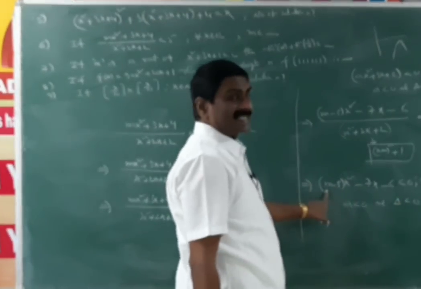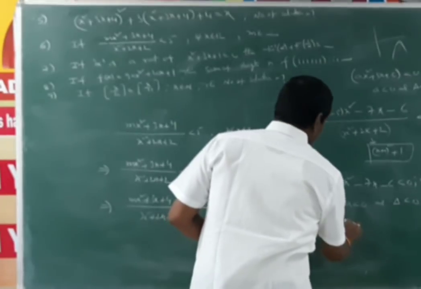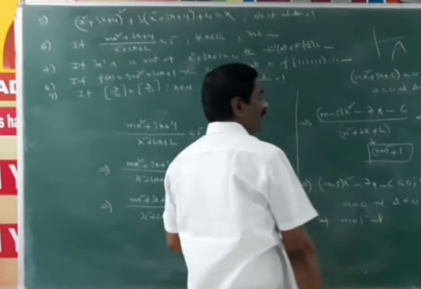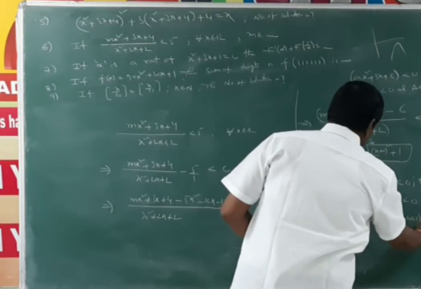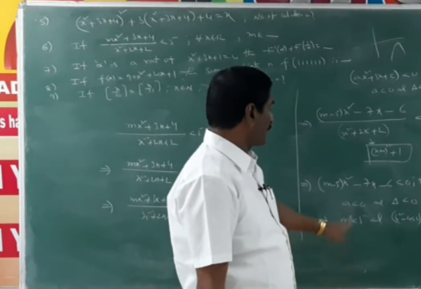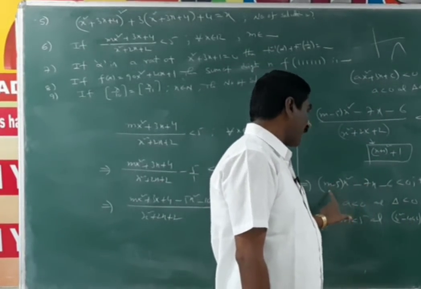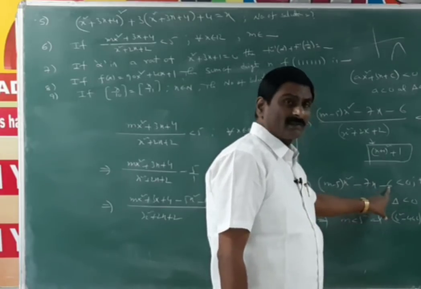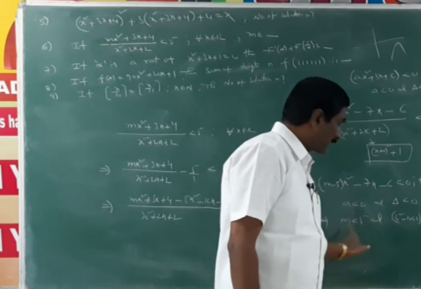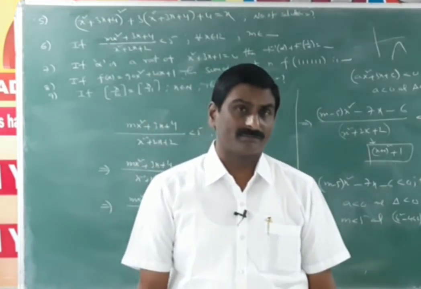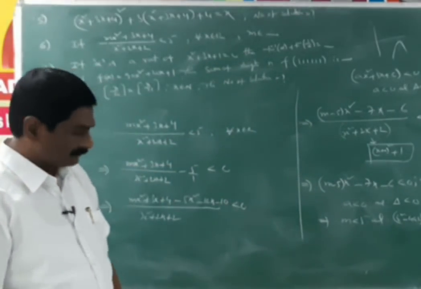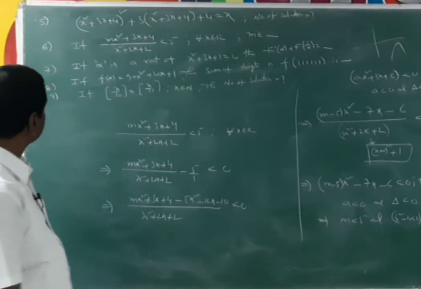a < 0 means m − 5 < 0. That means m < 5, and delta < 0 means b² − 4ac < 0. b² − 4ac means 49 − 4(m − 5)(−6). Find the common solution of these two inequalities. Then we get the value of m. Okay. Next.